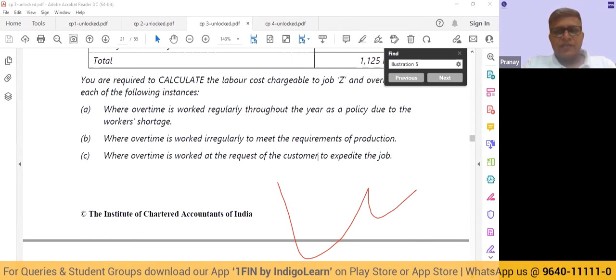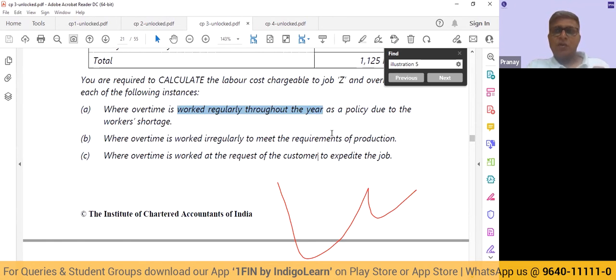So friends, in the first case, when we are saying that the overtime is going to be treated as a normal part of the business and is going to be treated as a normal cost, in that case, what we are going to do is we are going to calculate an effective wage rate. See, what is happening is we are working during the normal time, we are working before and after, and we are also working on Sundays and holidays.